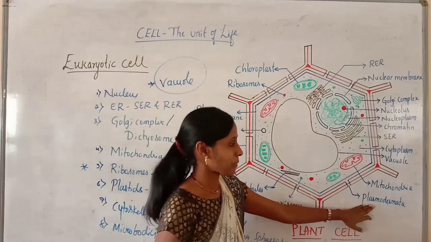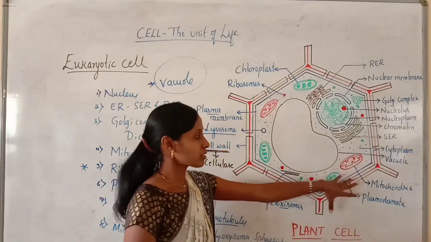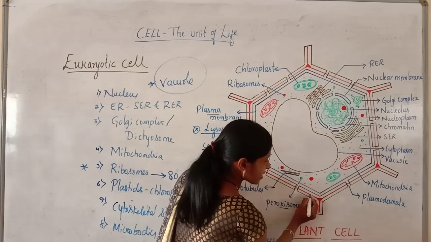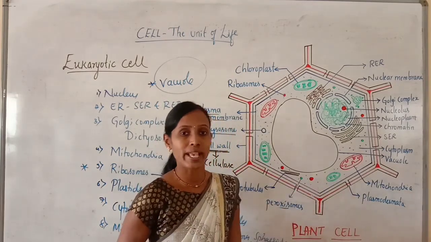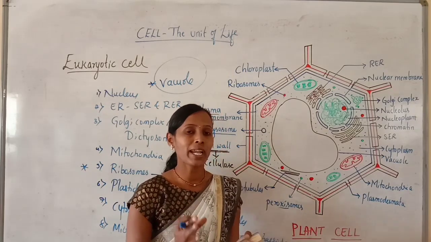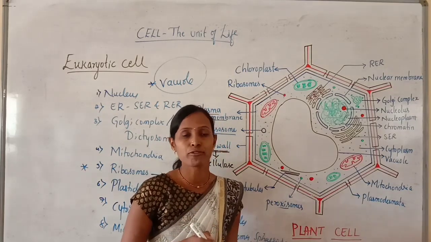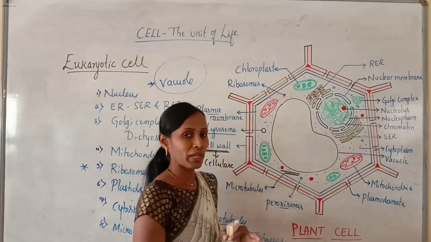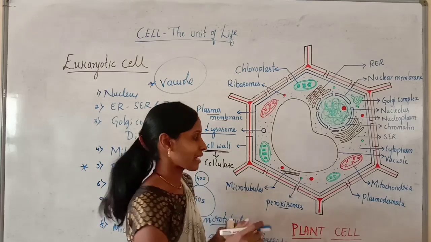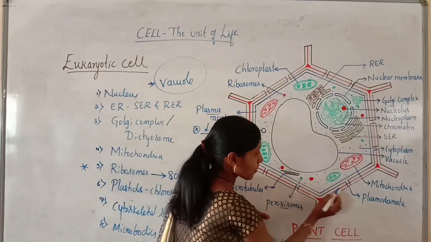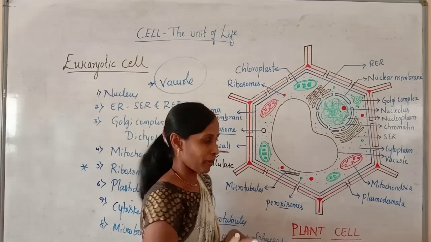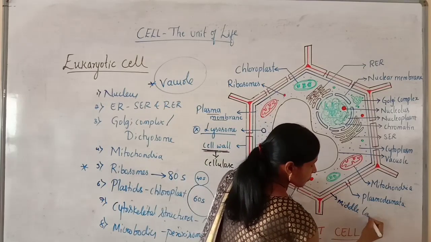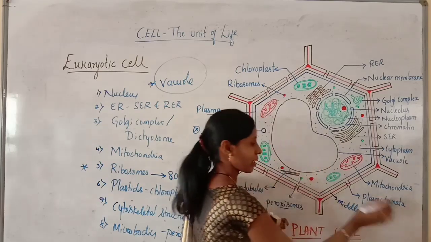And here I have written plasmodesmata. Just look at the cell wall. Here actually this red colored layer what you can see is called the middle lamella. Middle lamella is the first layer or first wall formed at the time of cell division, later followed by the cell wall, that is the primary wall, secondary wall, etc. So only here you can find the middle lamella. The red colored line is called the middle lamella. We will be discussing this middle lamella also later.